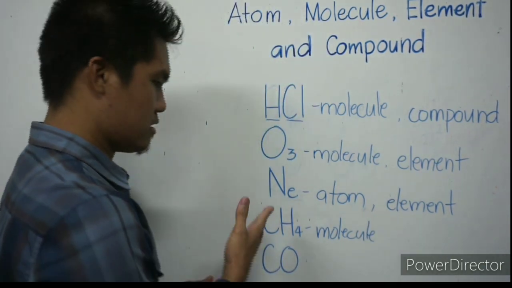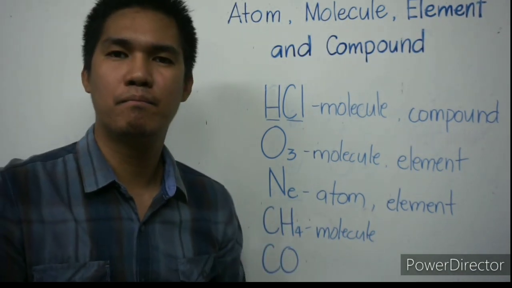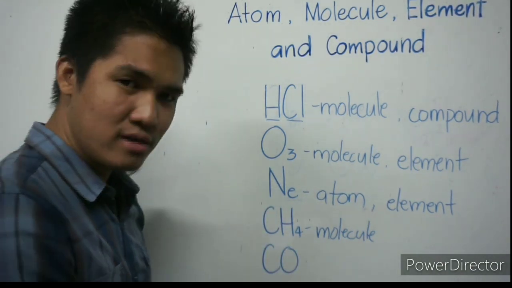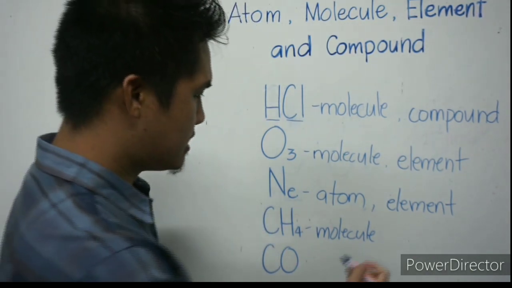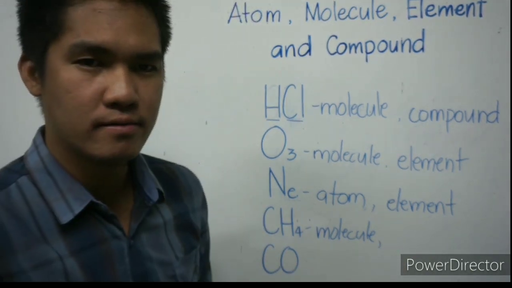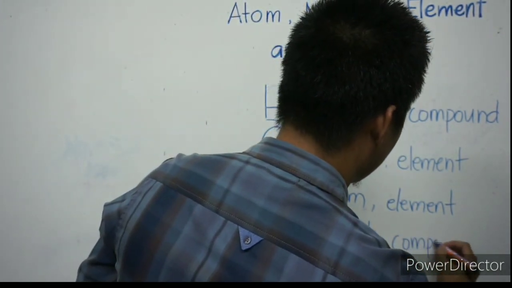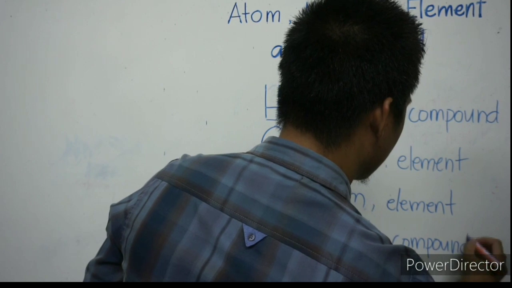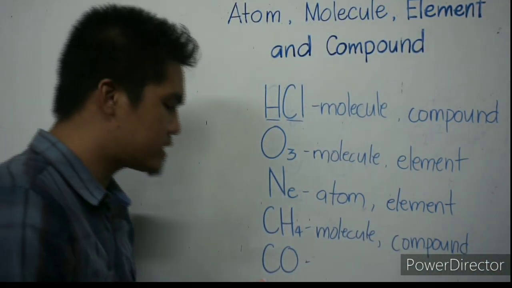Because methane has 5 atoms, 1 carbon and 4 hydrogen atoms. Is it an element or a compound? It's a compound. Okay, what about CO?